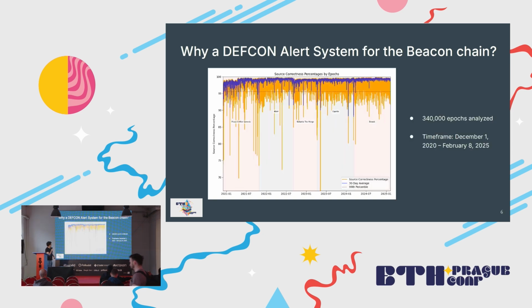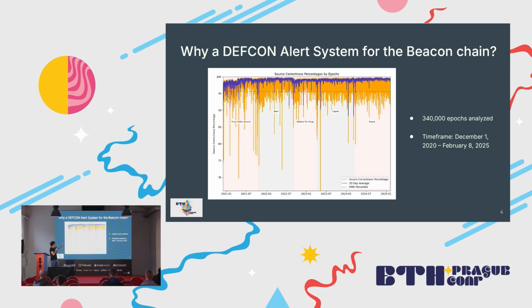So in this figure, in the x-axis, we have the timeline, and in the y-axis, we have the source correctness percentage. The yellow or orange lines are epochs. In blue, we have the 30-day average, and the red dotted line is the 99th percentile.